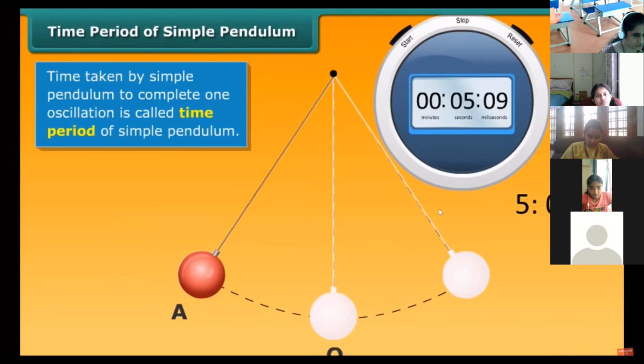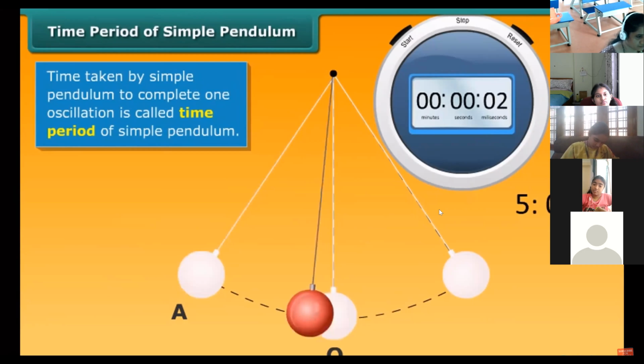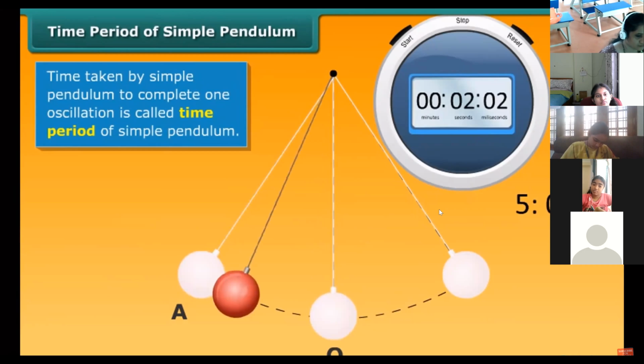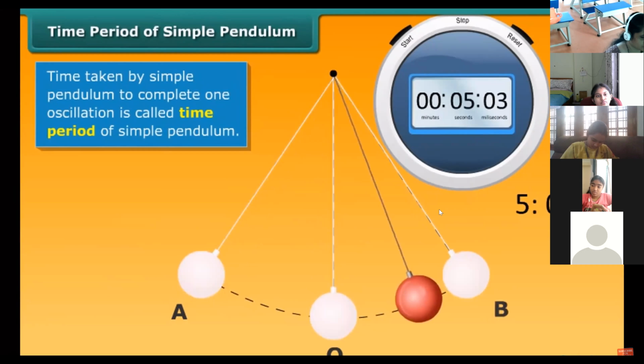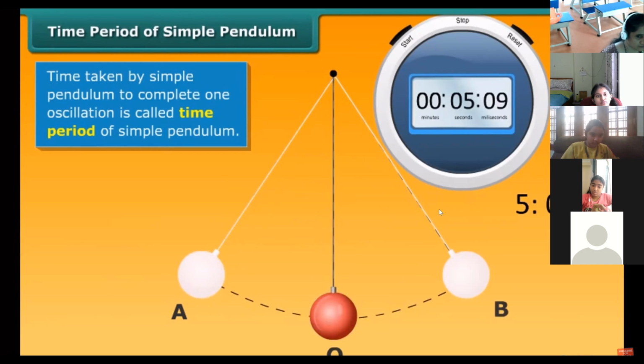Repeat the activity. This time, start from the equilibrium position O. Note the time taken by the pendulum to complete one complete oscillation from O to A to B, B to O. The time so recorded is the time period of the simple pendulum.